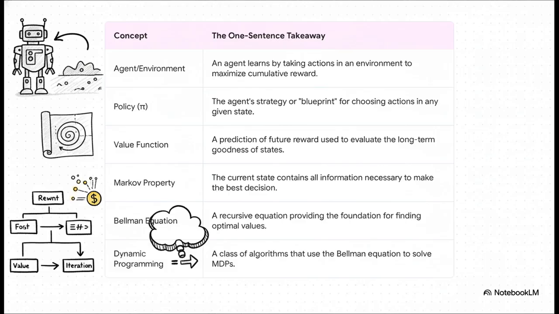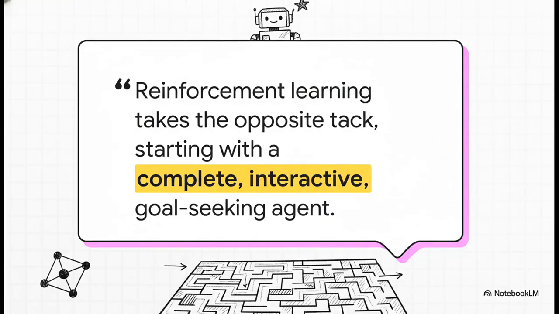Got it? Good. And you know, this all comes back to a core philosophy, which is captured perfectly in this quote from the textbook by Sutton and Barto. Unlike other types of machine learning, reinforcement learning doesn't just solve one little piece of a puzzle. It starts with the whole shebang, a complete agent, interacting with its world, trying to achieve a goal.